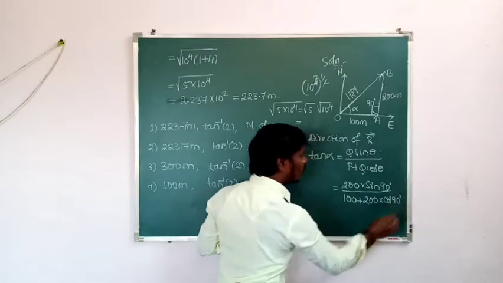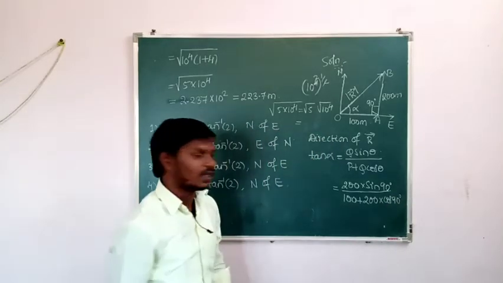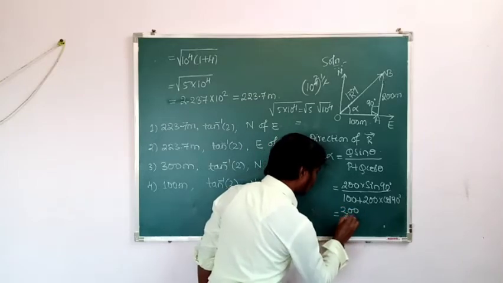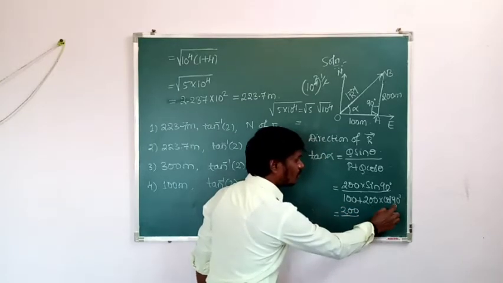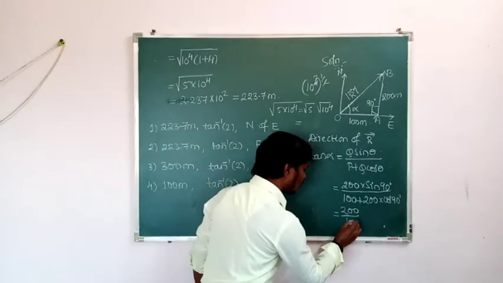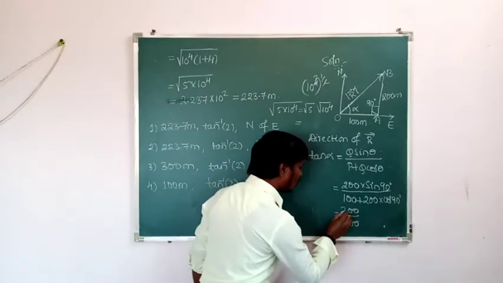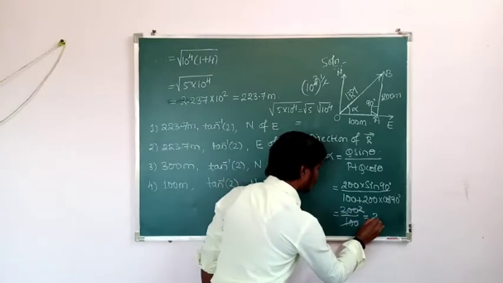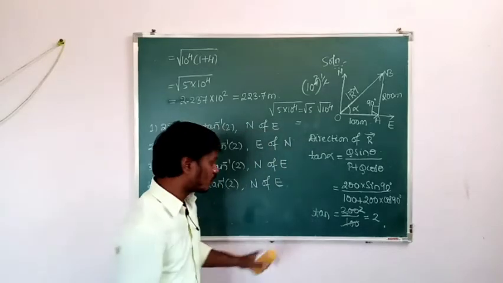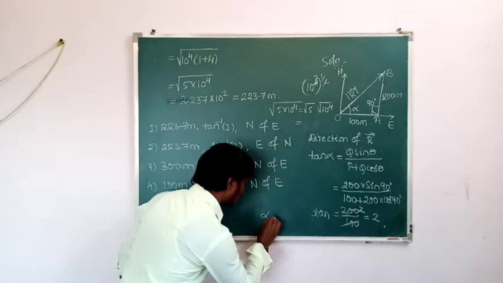But cos 90 is 0, sin 90 is 1, then 1 into 200, that is 200 divided by, then 200 into 0, that is 0, then 100 plus 0, that is 100, then 100 2s are 200, then it is 2. Then tan alpha is equal to 2, then alpha is equal to tan inverse of 2.